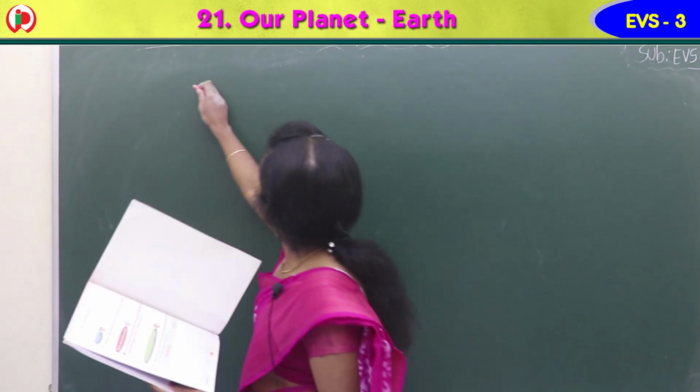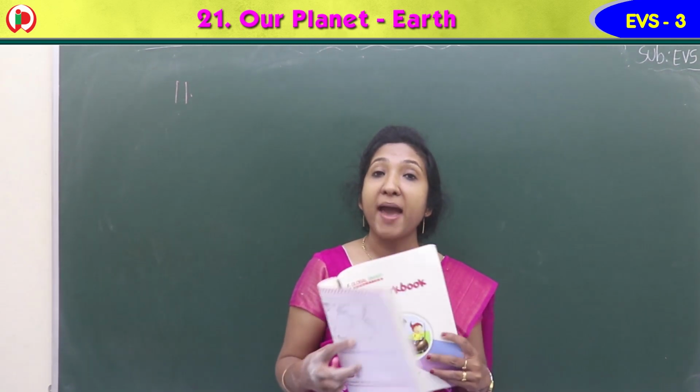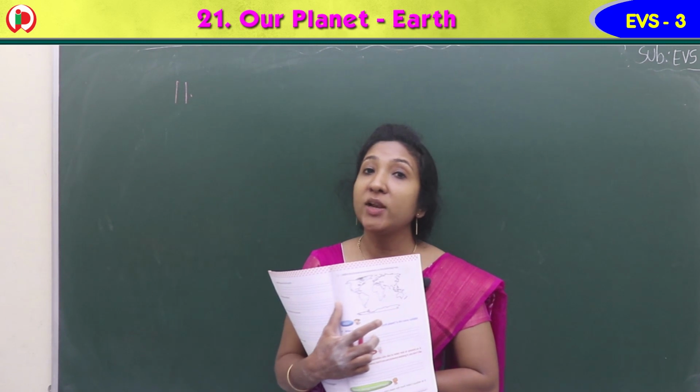Okay? Yes, children, question number 11 is, label the oceans and continents on the following map. Page number 69 in your workbook, it is given to label the oceans and continents on the following map. The map is given here. You have to label the oceans and continents there.